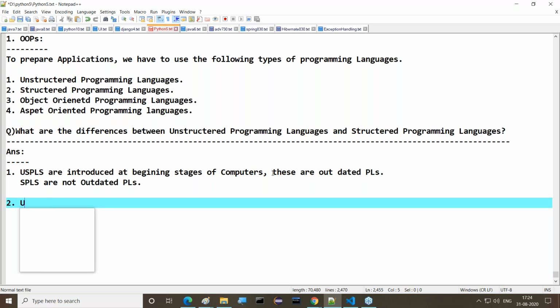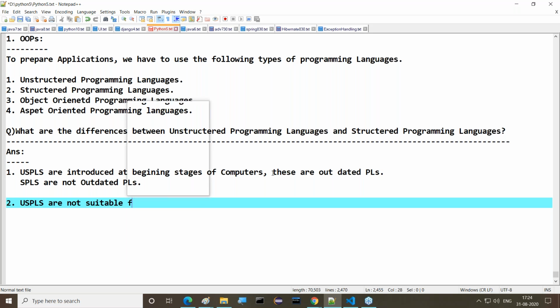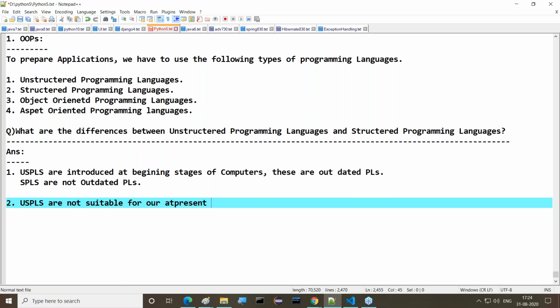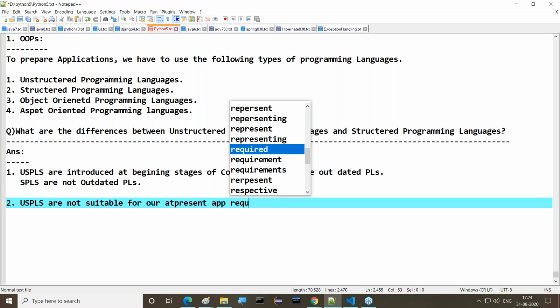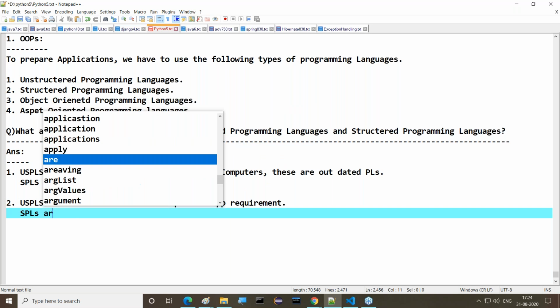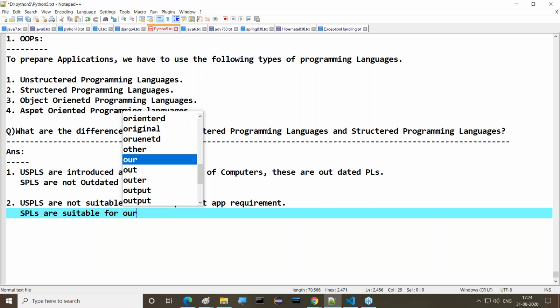I'm giving clarity to you. Unstructured programming languages are not suitable for our present application requirements. But whereas structured programming languages are suitable for our present application requirements.